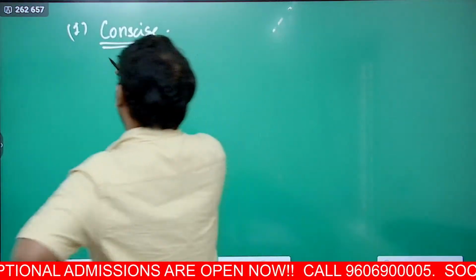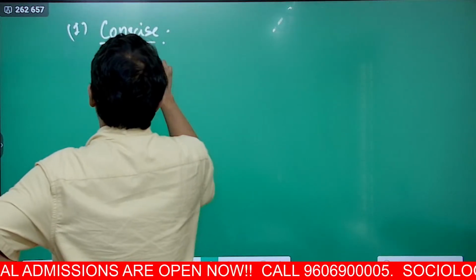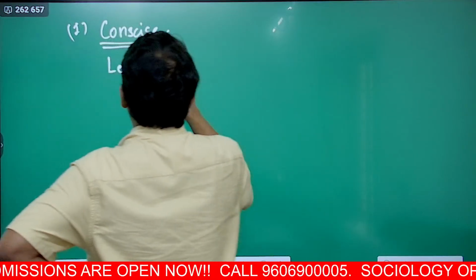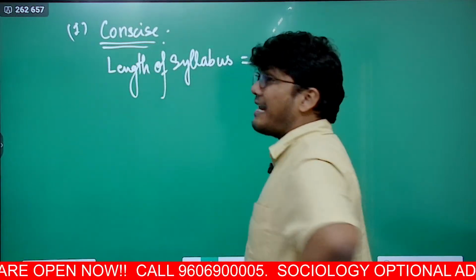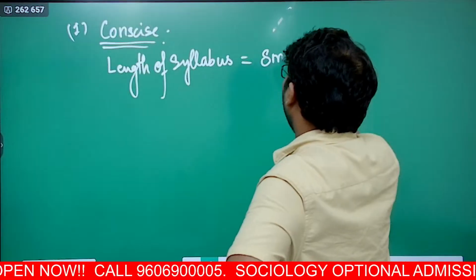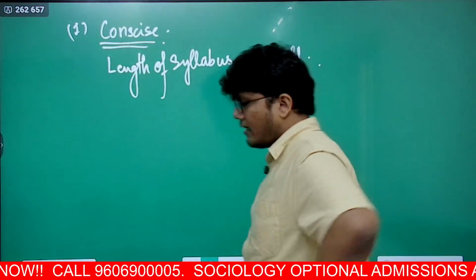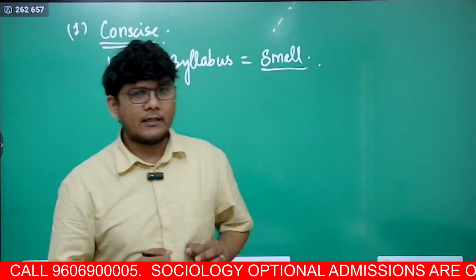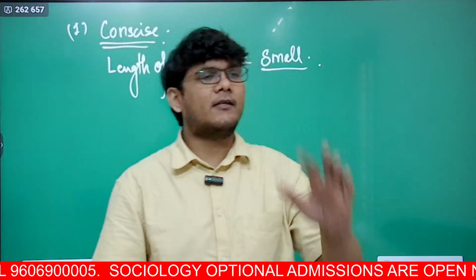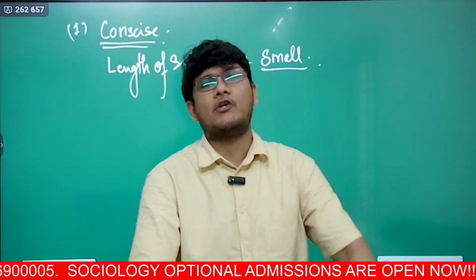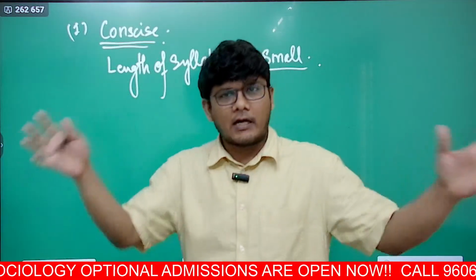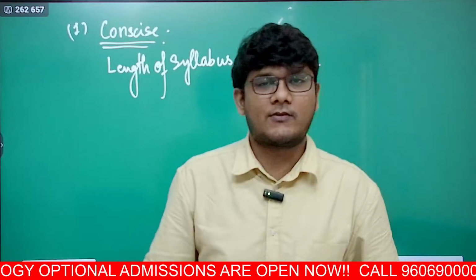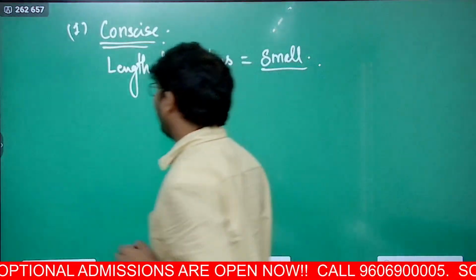Number one, the length of the syllabus is quite less, or you can say small. If you are a beginner starting from scratch, who has never touched sociology optional ever in your life, still you could finish off your course along with our classes within 4 months. Yes, it is that concise.